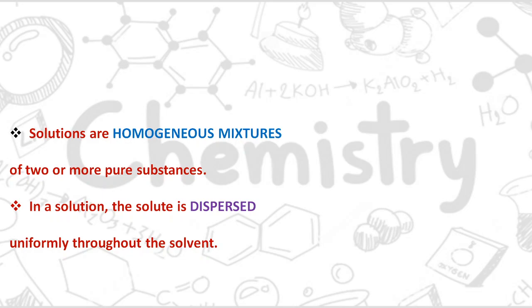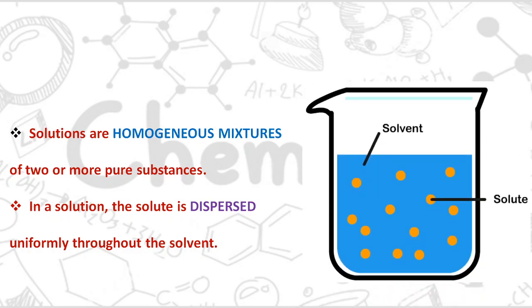Now what is meant by dispersed, this one you have to read on your own and find out the meaning. And if I go for solvent and solute, you can see it here in this image, what is a solvent and what is a solute.